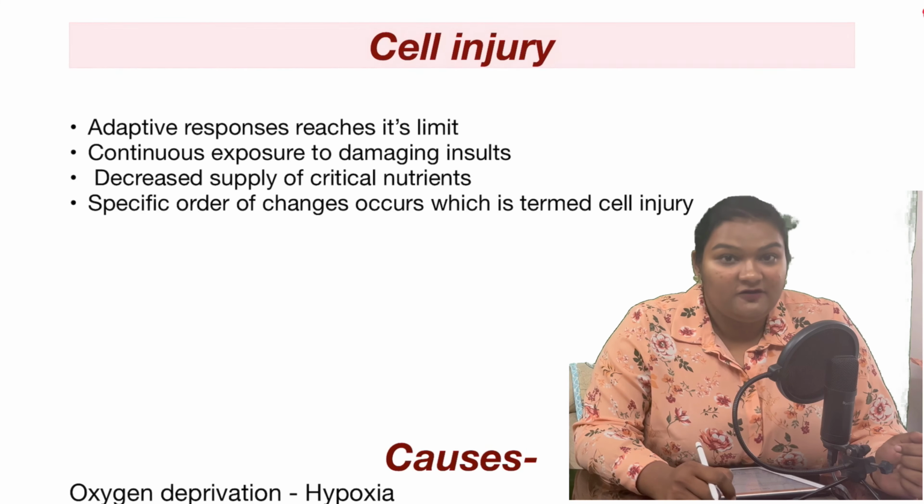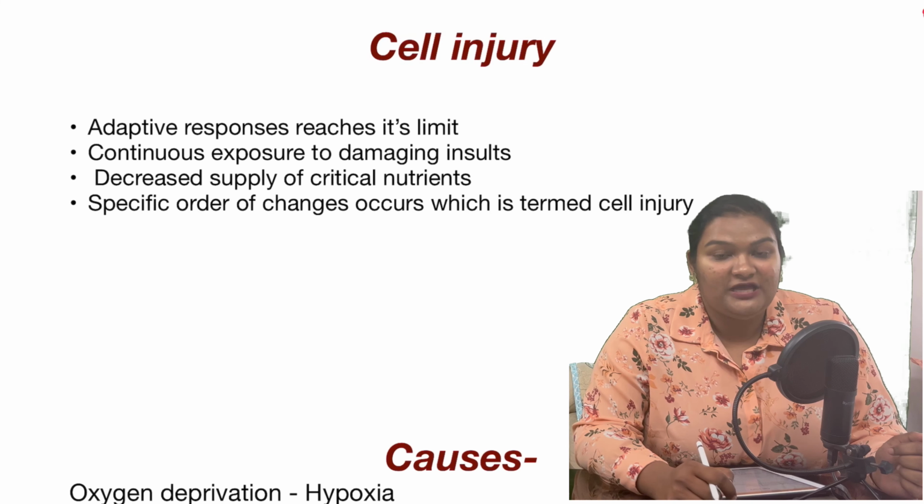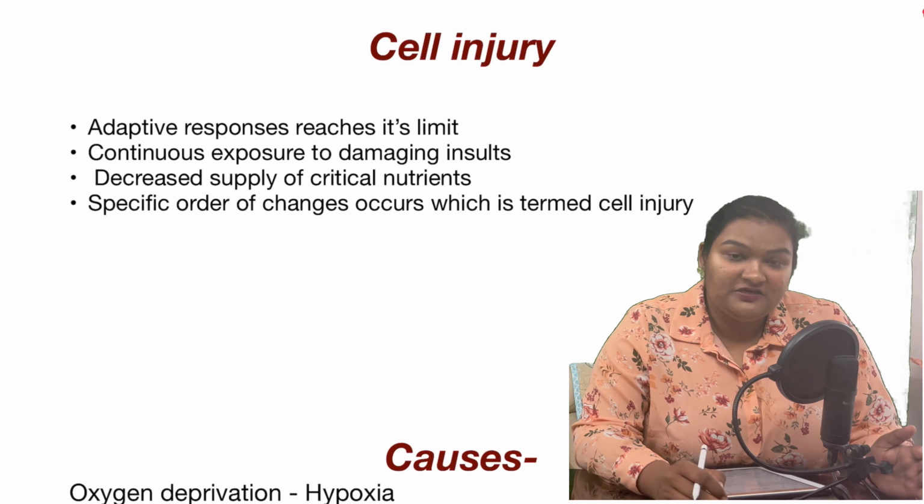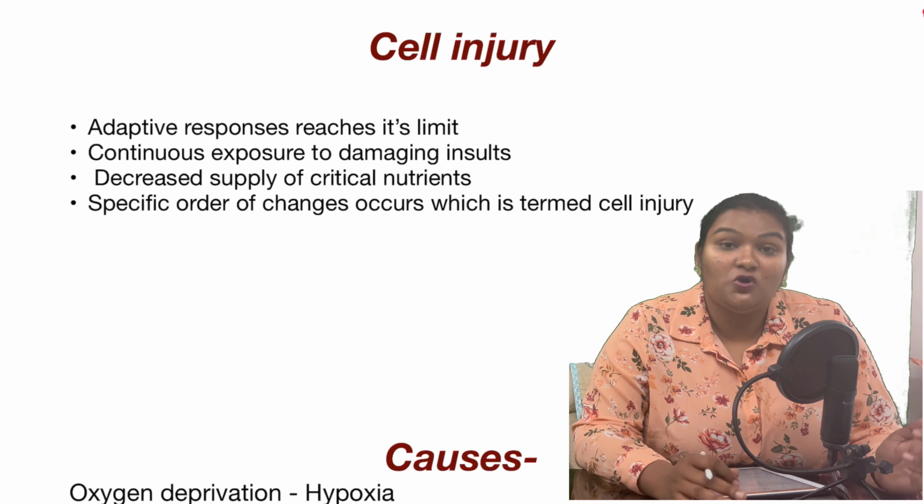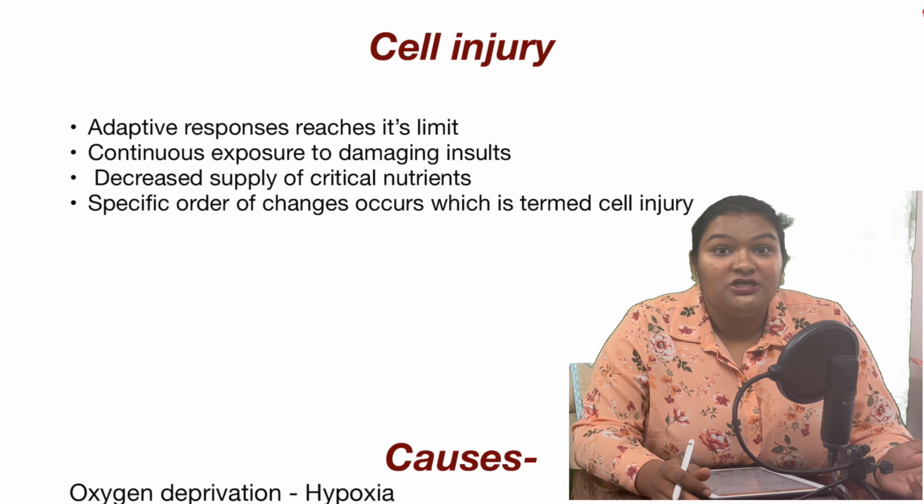Let us start with part 5 of chapter 1, cell injury and adaptation. Here we are going to see what you understand by cell injury, the causes of cell injury, and the production of free radicals. Right. So first of all, what leads to cell injury?